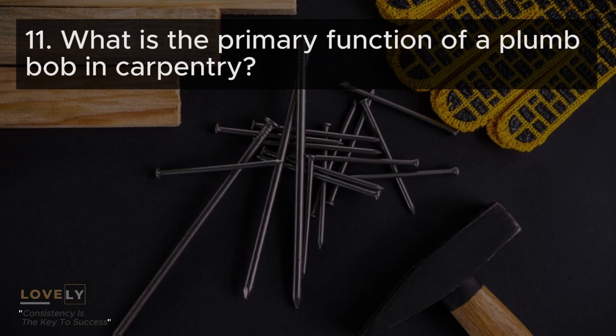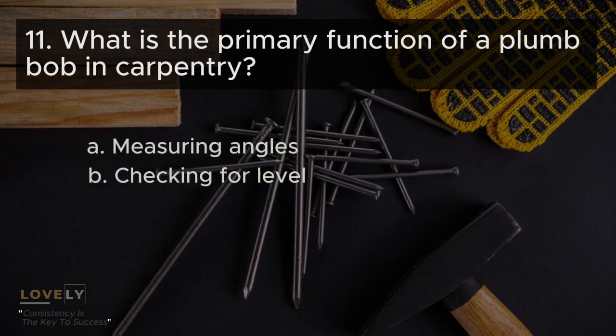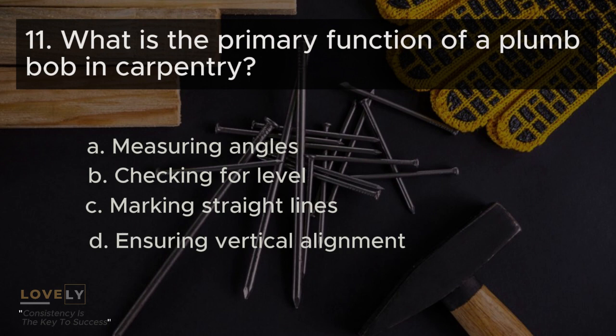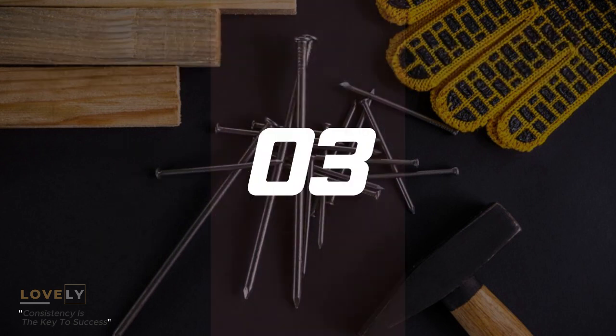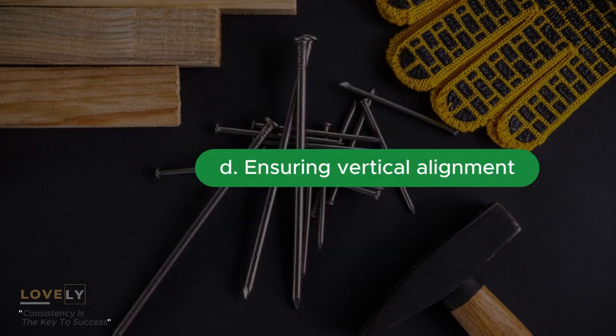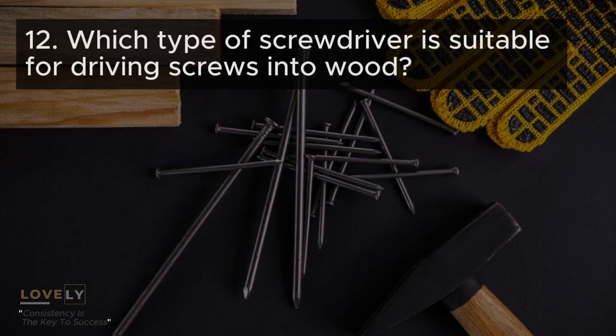11. What is the primary function of a plumb bob in carpentry? A. Measuring angles. B. Checking for level. C. Marking straight lines. D. Ensuring vertical alignment. Answer: D. Ensuring vertical alignment.